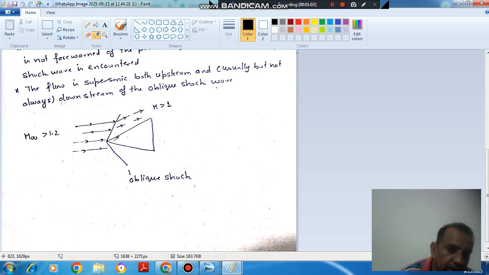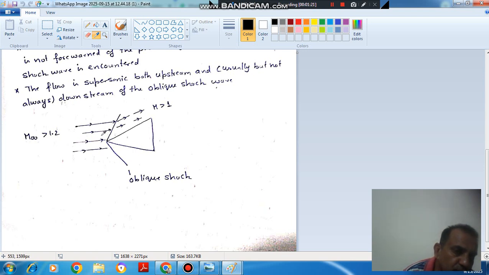So in supersonic flow, the flow everywhere has to be supersonic. How can it occur? If an oblique shock is present. So here the free stream Mach number is more than 1, and this is your body, which causes an oblique shock here.